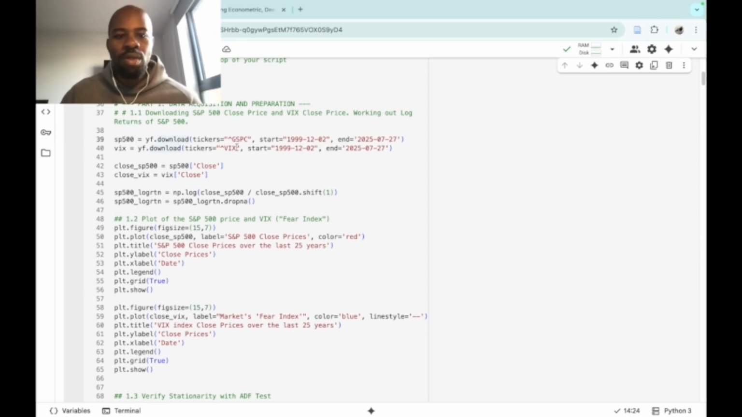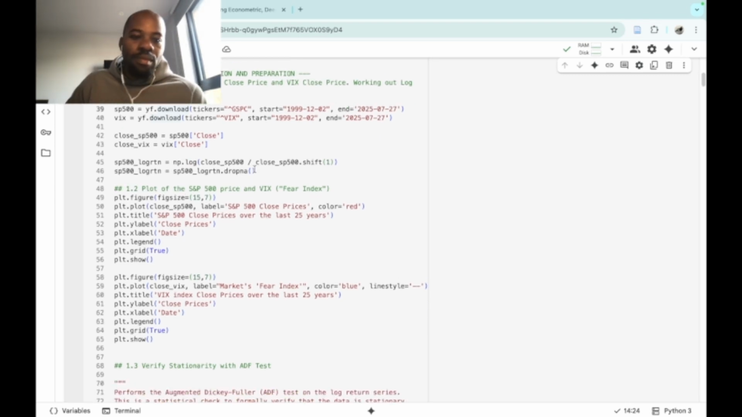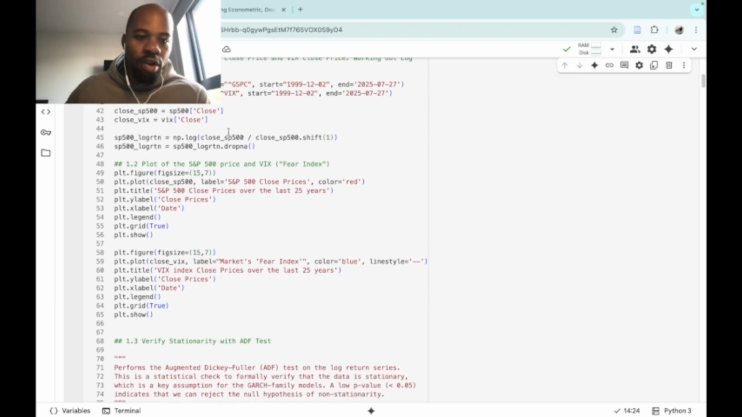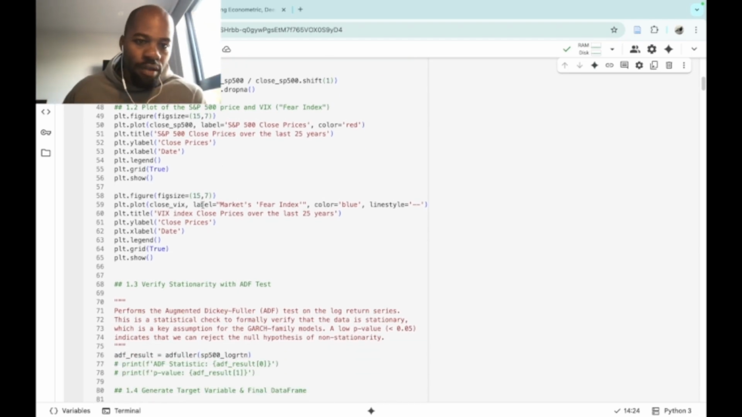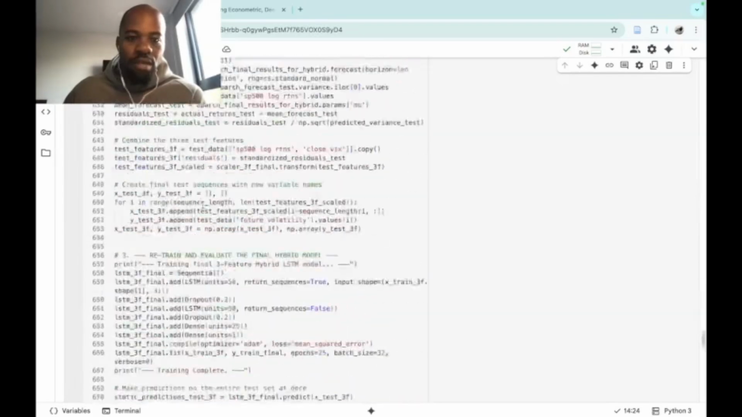I used the S&P 500 data for the last 25 years, which I downloaded from Yahoo Finance, and I did the same with the VIX, which is the fear index. I downloaded it from Yahoo Finance for the last 25 years. With both of them, I used the close price, and I plotted them, and you can see here the plots, which are the same as before.